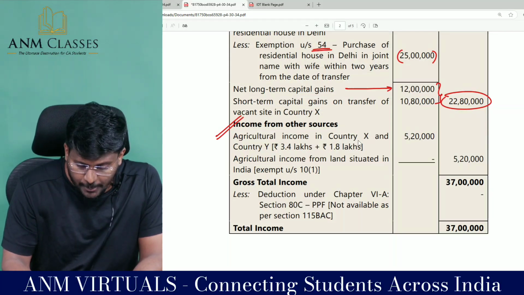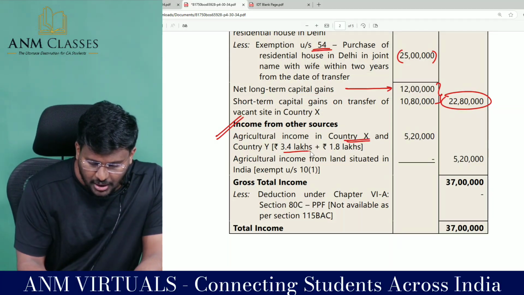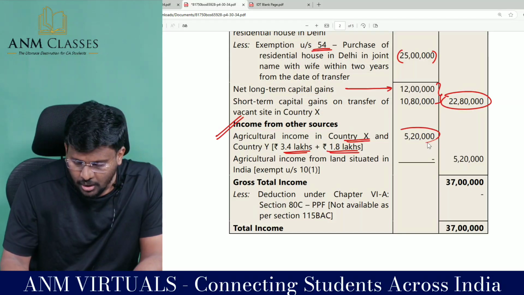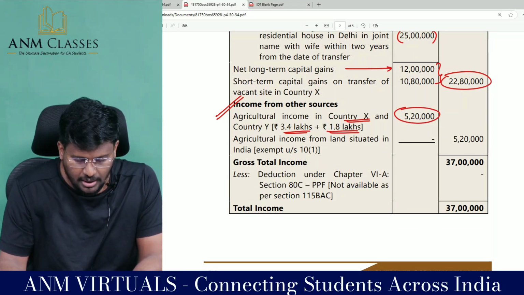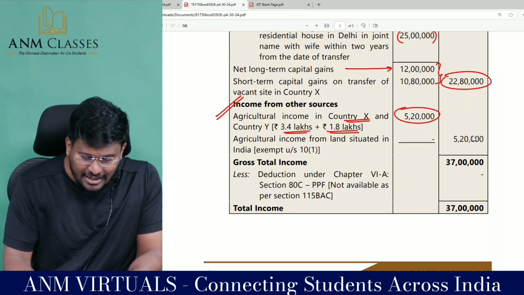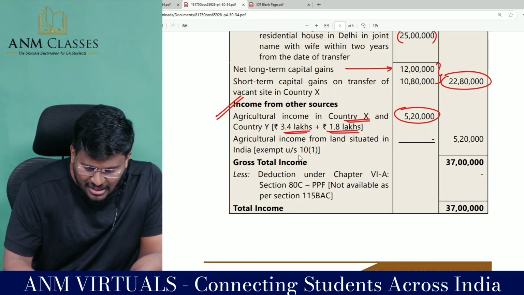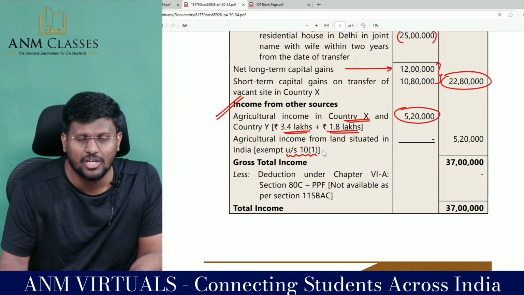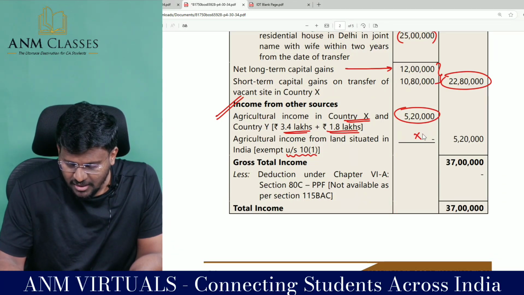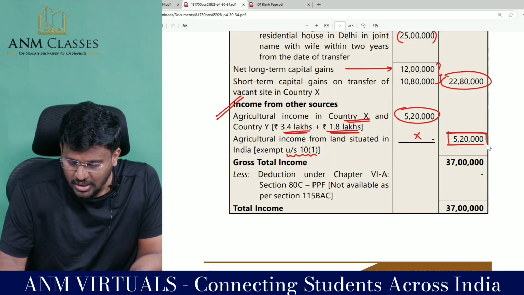So agriculture income in country X and country Y, 3.4 lakhs plus 1,80,000, 5,20,000 is taxable in India. Whereas agriculture income from land situated in India is exempt under section 10(1). So that is nil. So 5,20,000 is taxable.